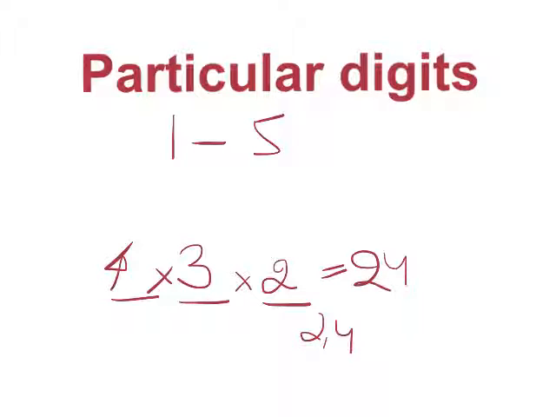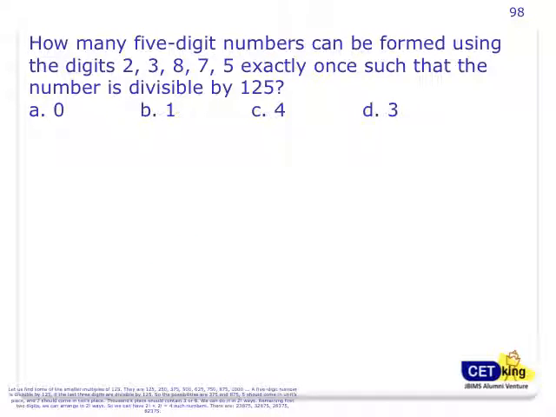Yep, so these are a few examples which are easy examples. Now we'll see a few questions which are the advanced level. How many 5 digit numbers can be formed using these digits exactly once, such that all the numbers are divisible by 125? So please pause the video.